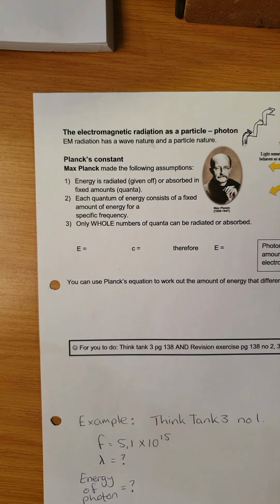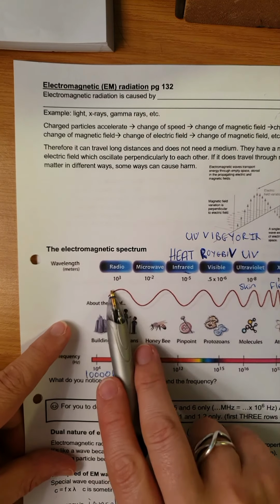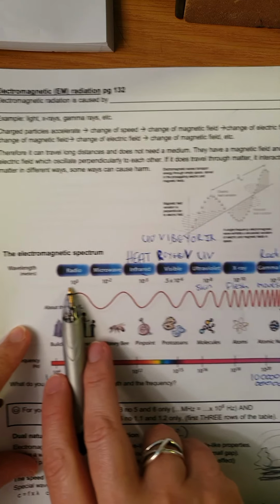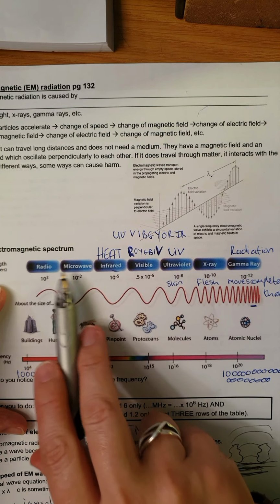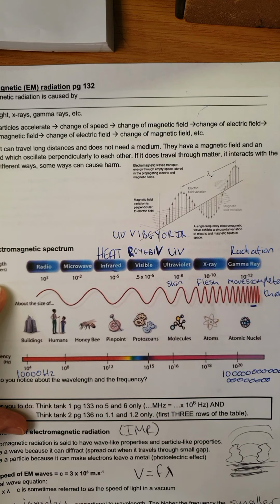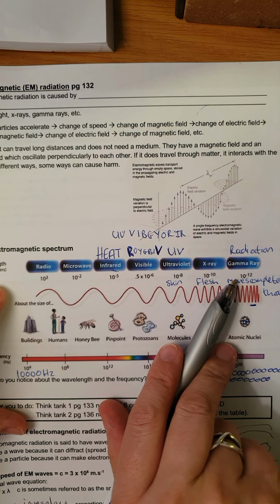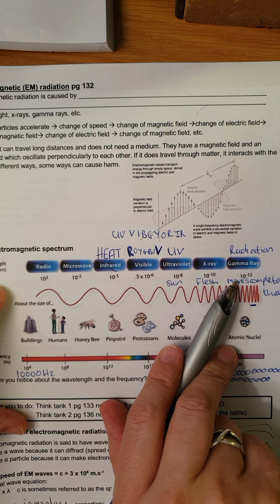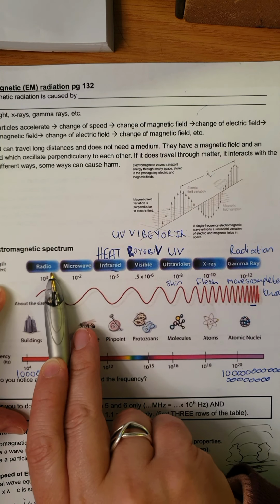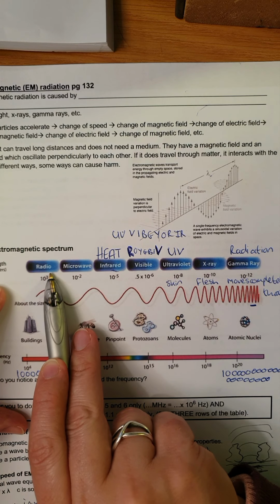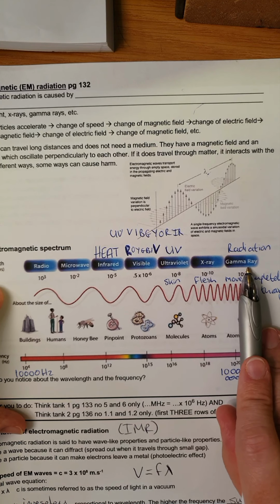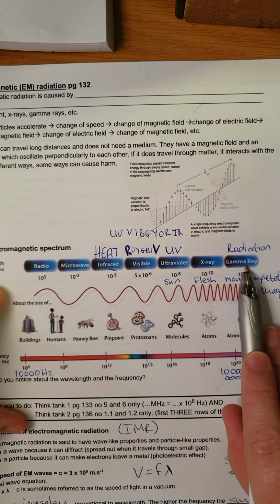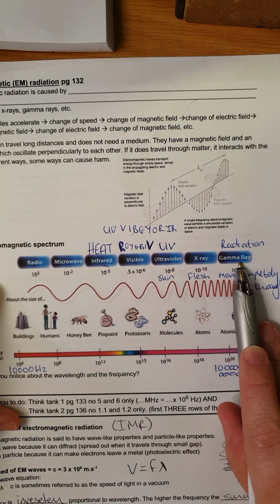So basically what we're saying is that for each one of these frequencies of radiation, they give off different amounts of energy. So the higher the frequency, the higher the energy of the photon. This has a photon, and it has quite a low energy, so it's pretty safe. And as it goes up to gamma radiation, the photons are higher frequency and they have more energy. The photons themselves contain more energy.